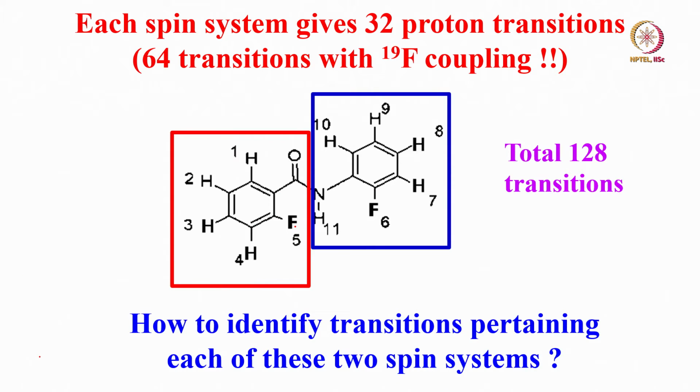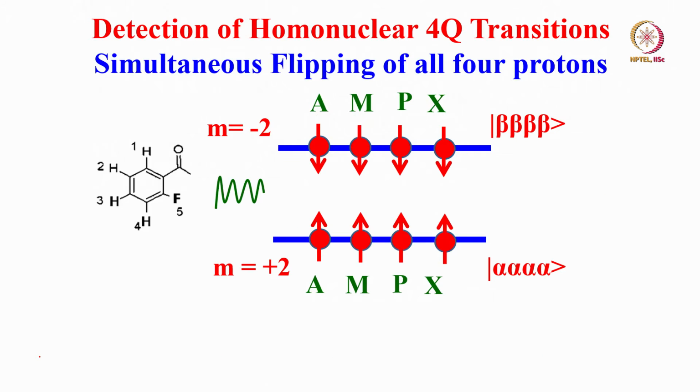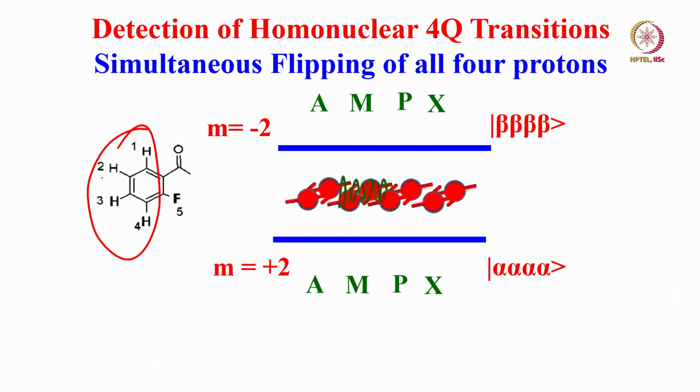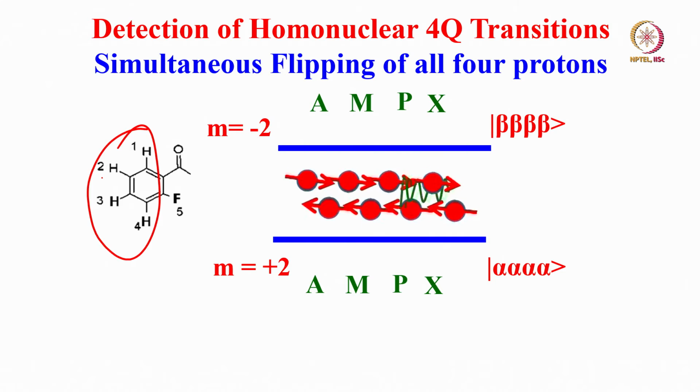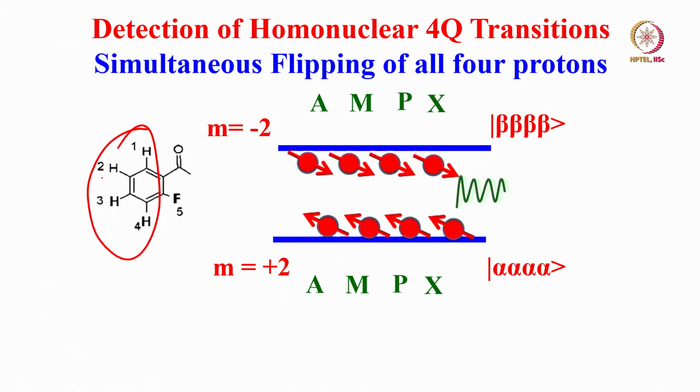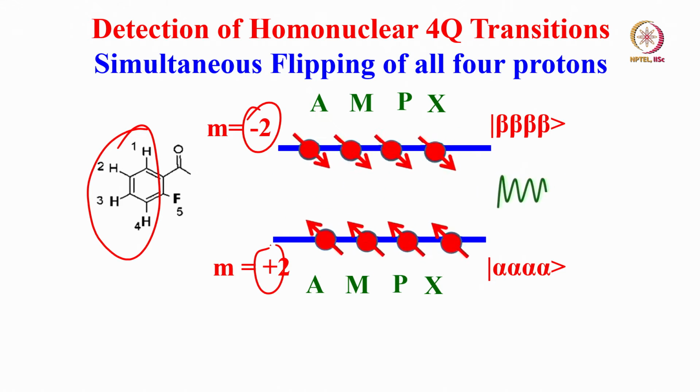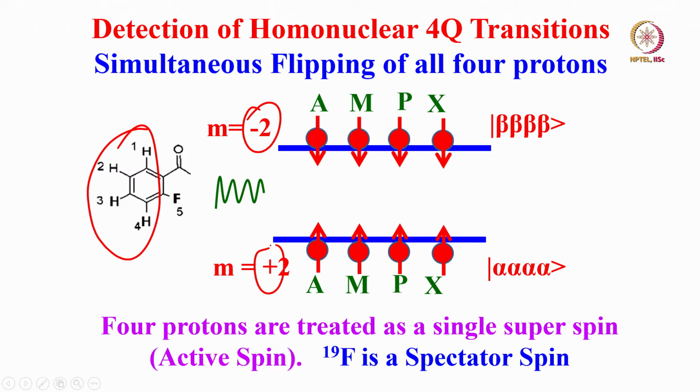Fine. So, how to identify the transitions pertaining to each of these 2 spin systems? Just now we discussed simple homonuclear 4th quantum experiment you do. That is what you do. Simultaneously flip all these 4 protons from alpha alpha alpha alpha to beta beta beta beta and vice versa. All of them from plus 2 to minus 2 and vice versa. Then, all the 4 protons are treated as a single superspin called an active spin, 19F is a spectator spin.